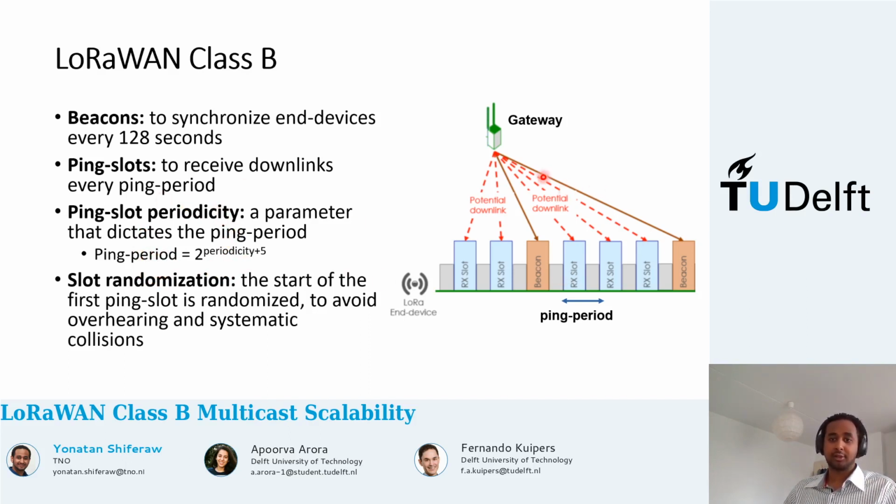This periodicity is known by the network and the devices. The last important thing is slot randomization, which comes into play to avoid the problem that arises from an overlap of slots between multiple multicast groups, which might lead to overhearing and systematic collision.